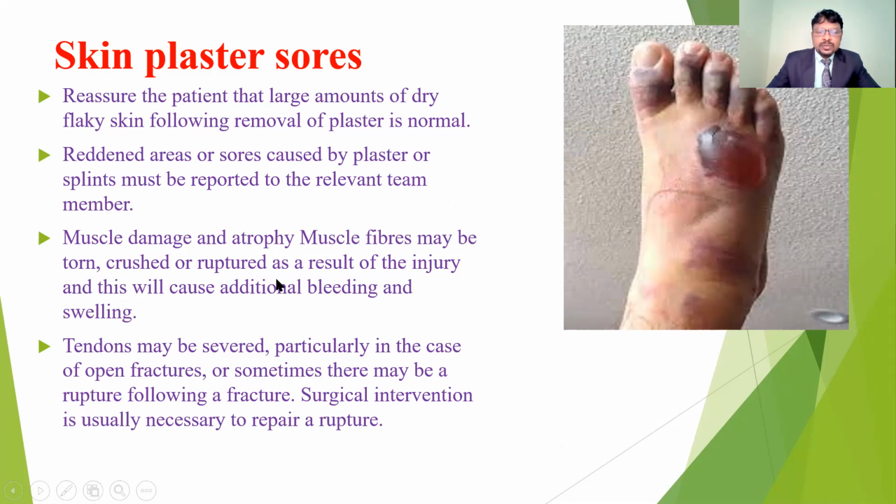Because of this pressure, there may be muscle damage and atrophy. The muscle fibers may be torn, crushed or ruptured as a result of the injury, and this will cause additional bleeding and swelling. So it leads to muscle damage, atrophy and further damage of the muscle fibers. A tendon may be severed, particularly in open fractures, and sometimes there may be a rupture following a fracture. In those conditions, surgical intervention is usually necessary to repair the rupture. In case of any rupture of the ligaments, surgical intervention is required to stabilize the joint.